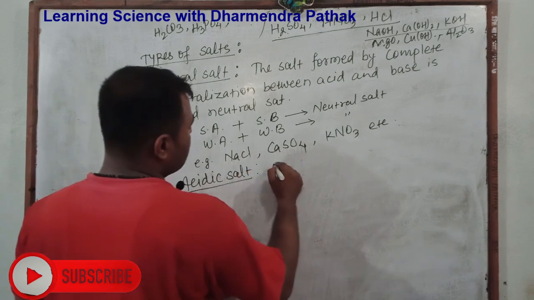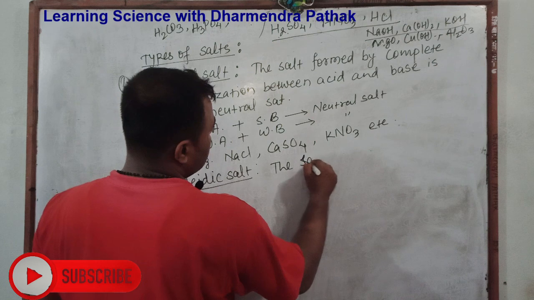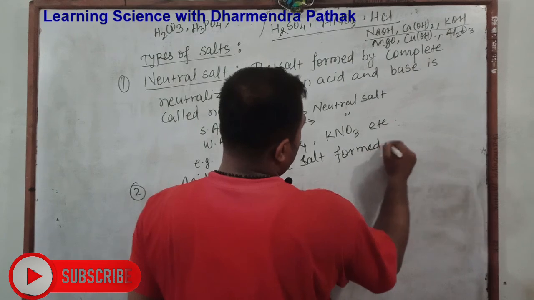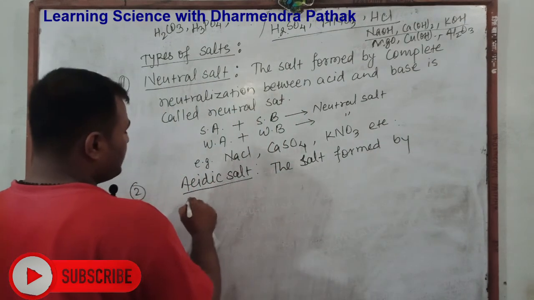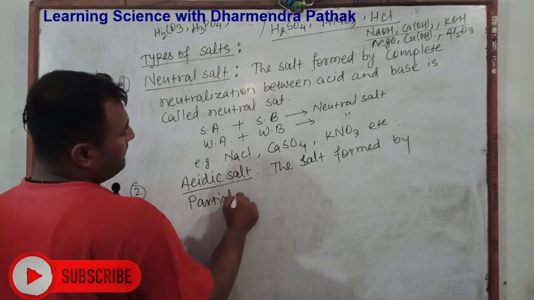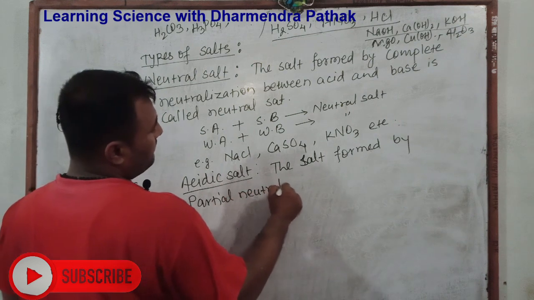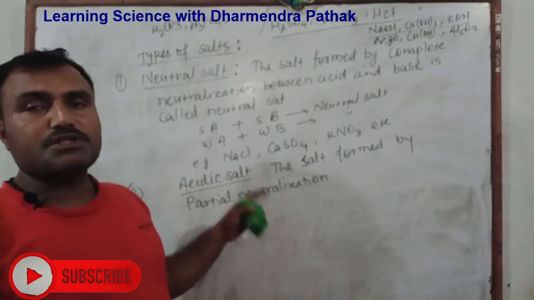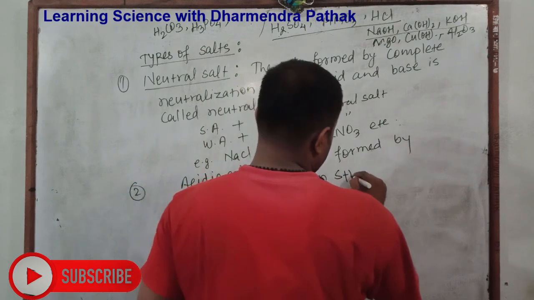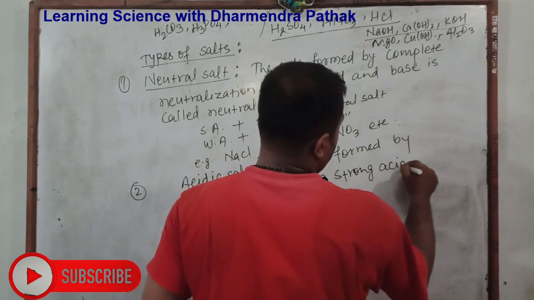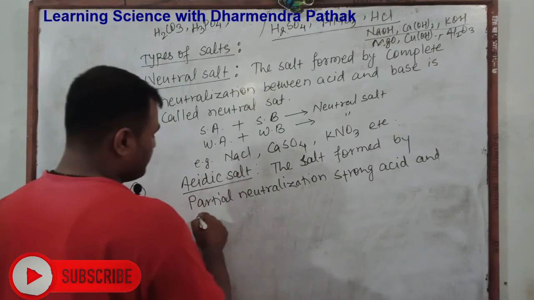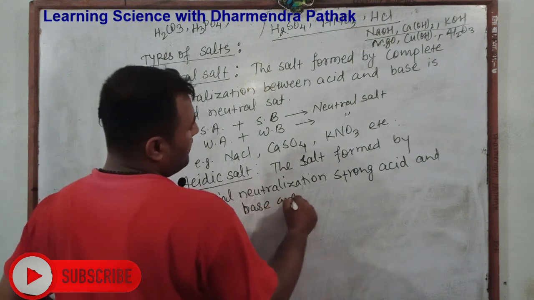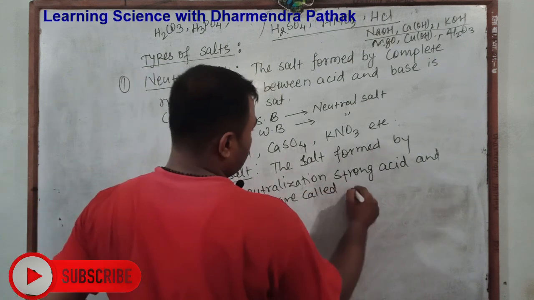And here we define it: the salt formed by partial neutralization between a strong acid and a weak base is called acidic salt.